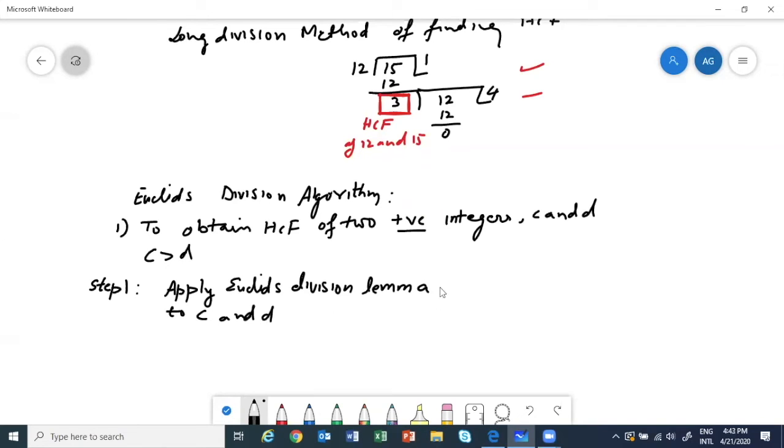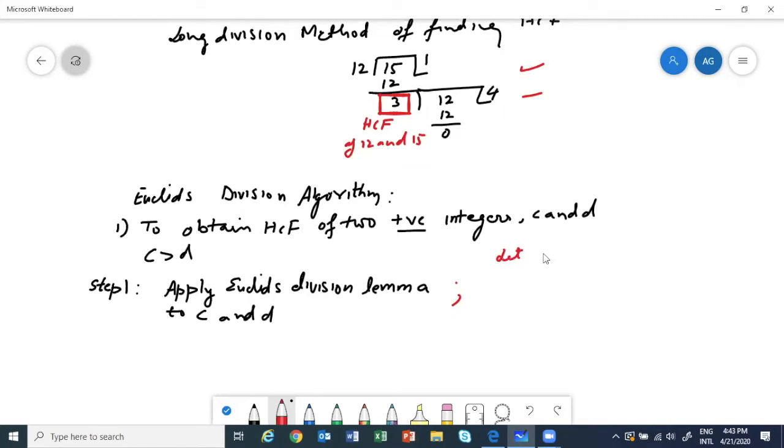Let me use another pen. This is to make you understand. The thing I'm doing in black is the lemma, and side by side let's do it also. Let's take two numbers, because it says to obtain the HCF of two positive integers. Let me take an example.